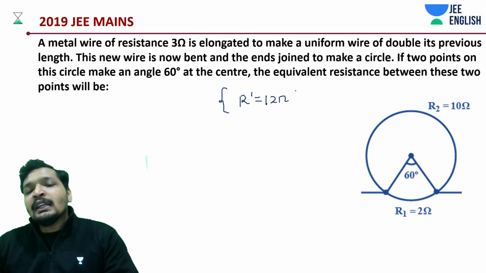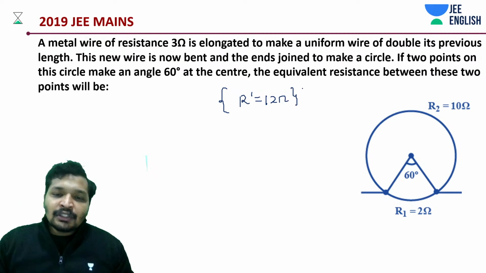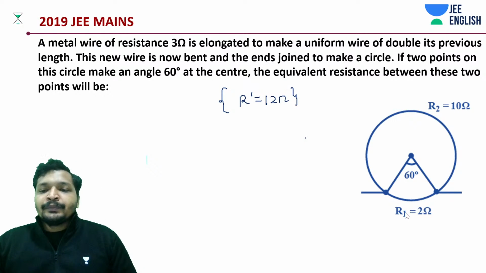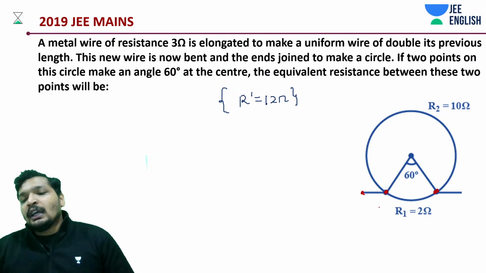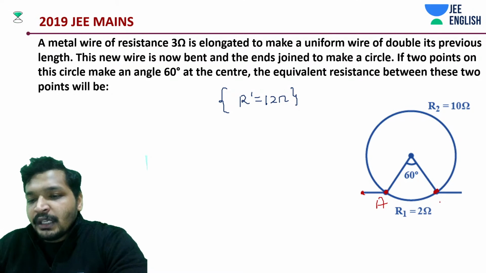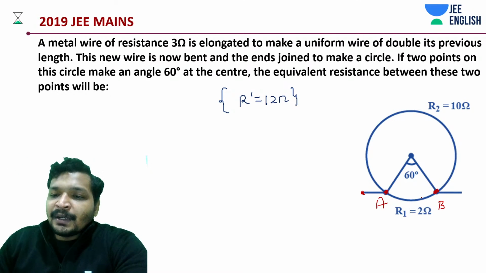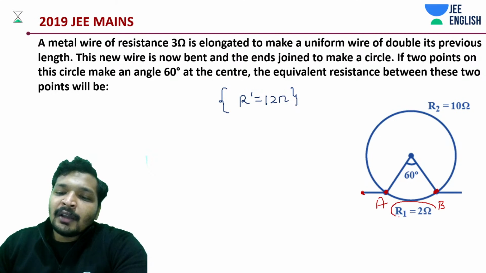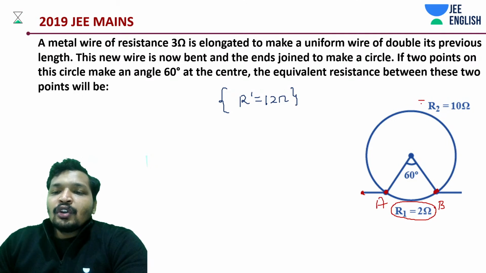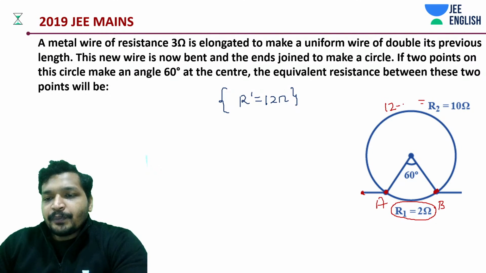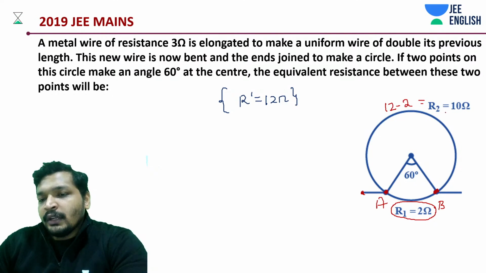Now what have you done? You have segregated this into two parts, and you're trying to find the resistance between the two nodes A and B. You've taken 60 degrees of it, which is 60 out of 360, so 1/6 of R dash, that is 2 ohms. The remaining is 12 minus 2, which is 10 ohms.